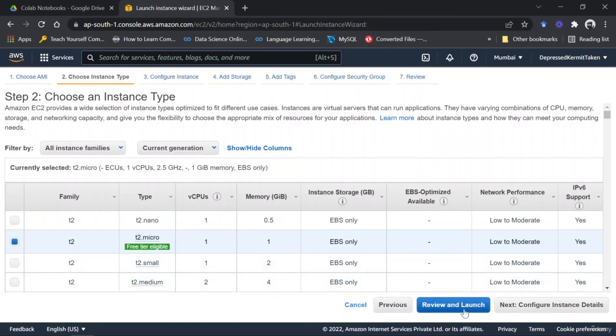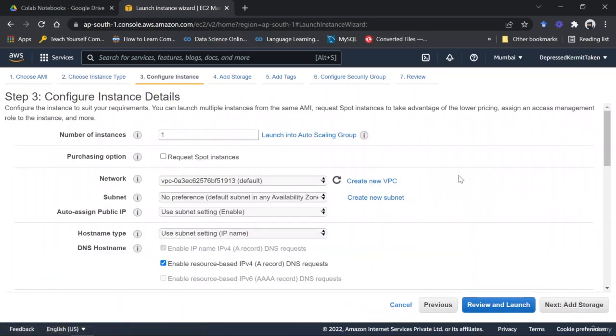So you can directly click on review and launch. But if you want to configure your instance in a very particular manner, then you can go forward with next, which shows the instance configuration. It shows you the details if you want to use one or multiple instances of the same type that we have chosen before.